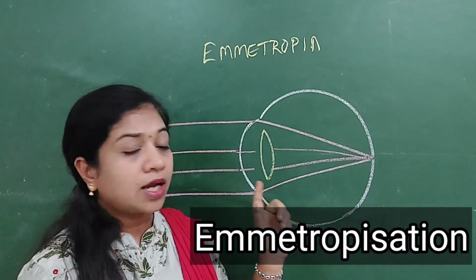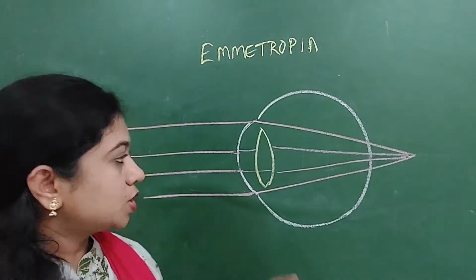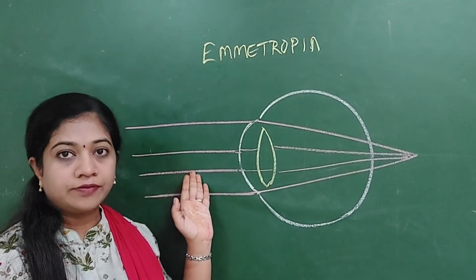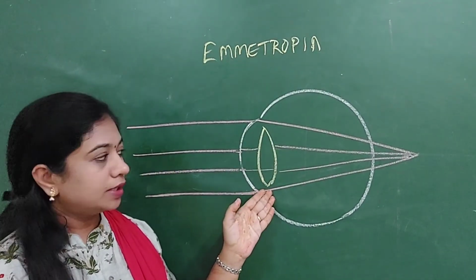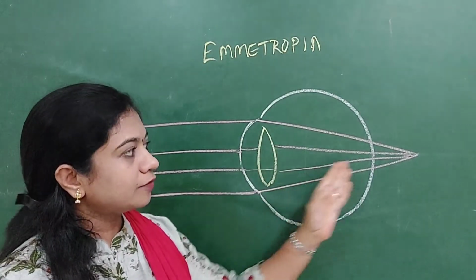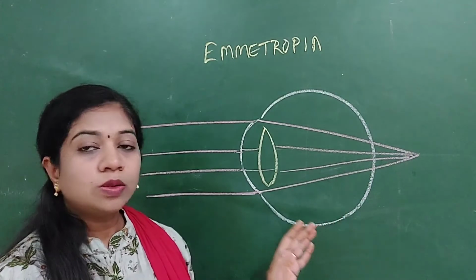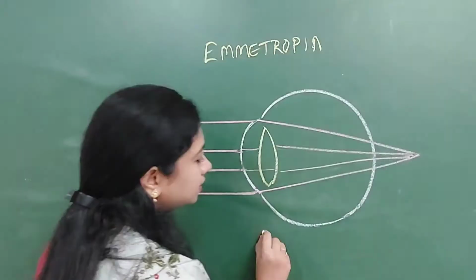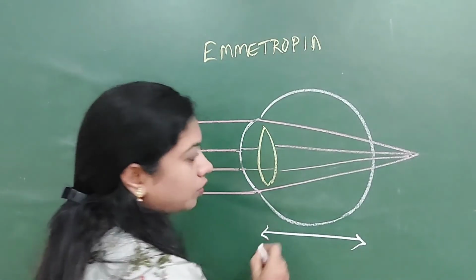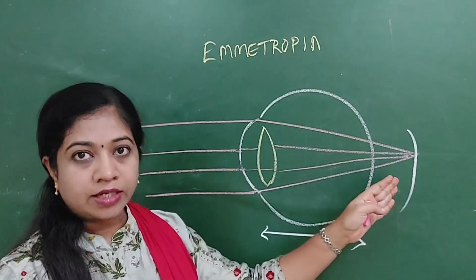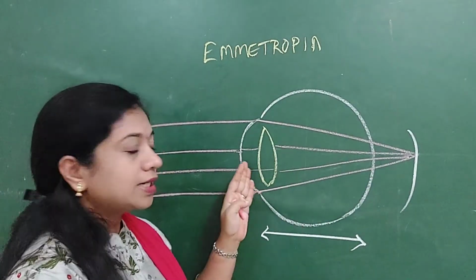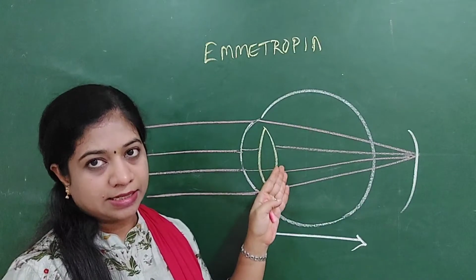Let's see how this emmetropization occurs. The rays of light coming from infinity in the baby were getting refracted and focused beyond the retina. So that was the state of hypermetropia. As the child grows, either the axial length of the eyeball will grow so that the rays of light are focused onto the retina, or there are changes within the cornea and the lens.